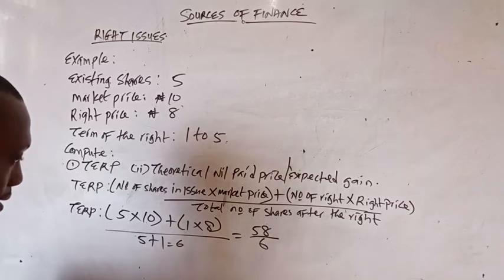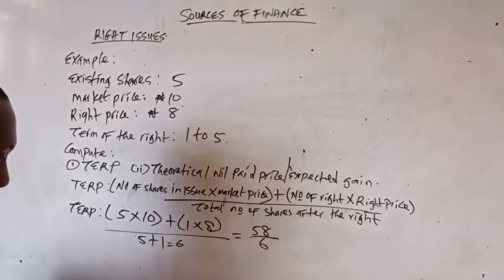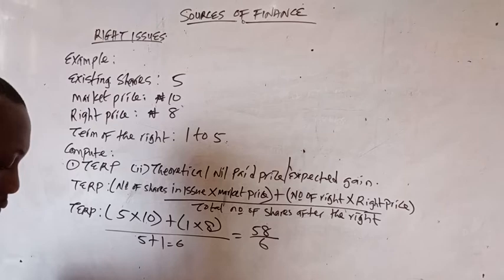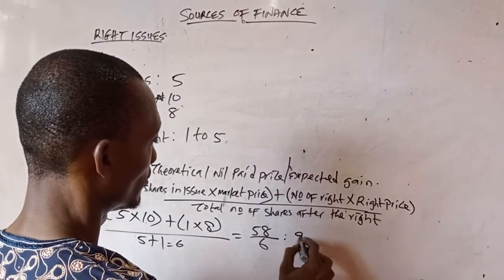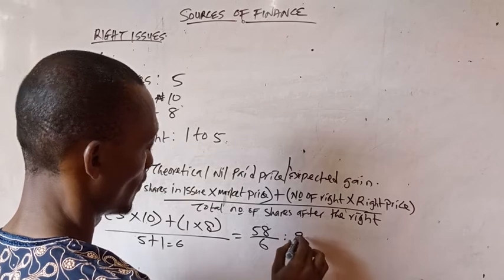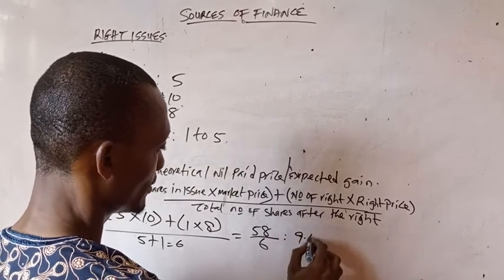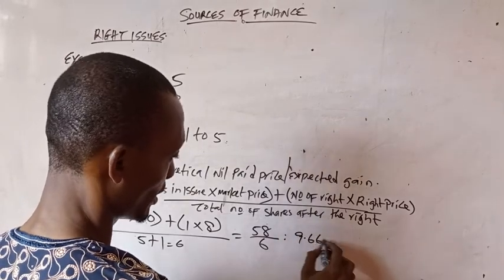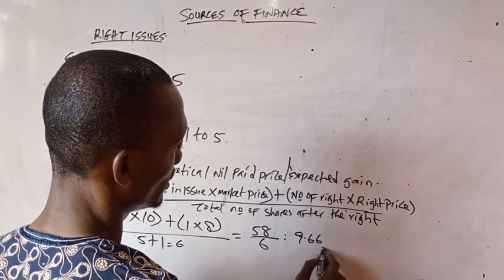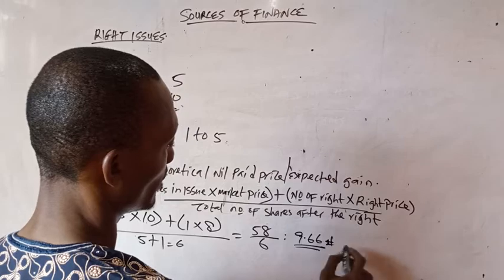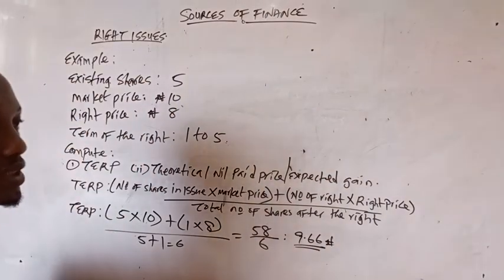We have 9.666, approximately 9.67. So this will be our theoretical ex-rights price.